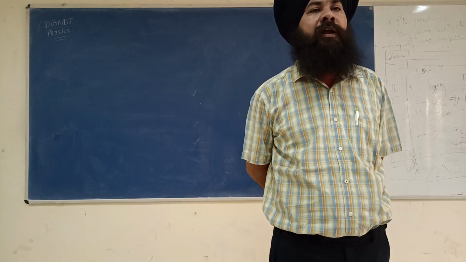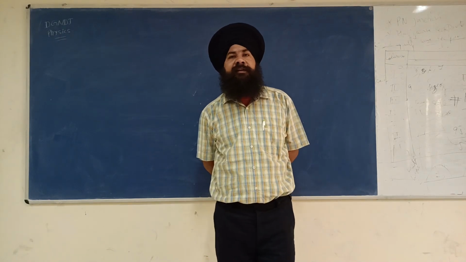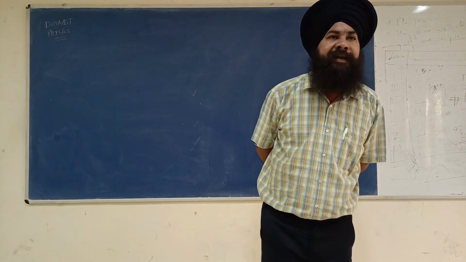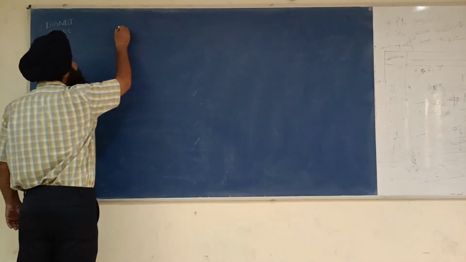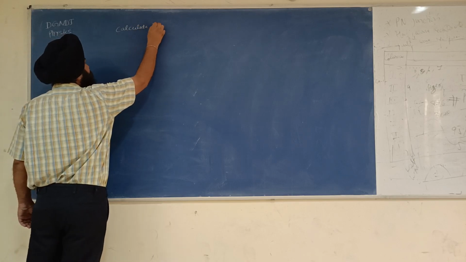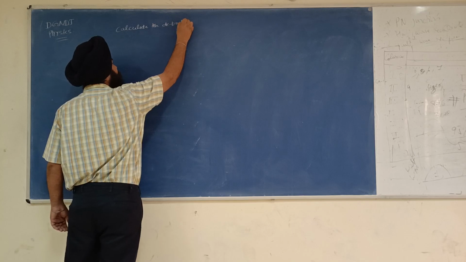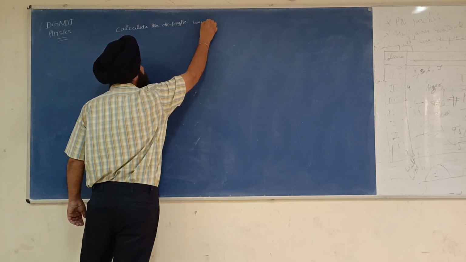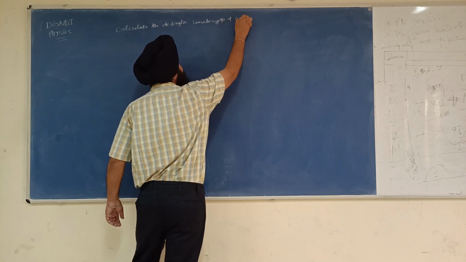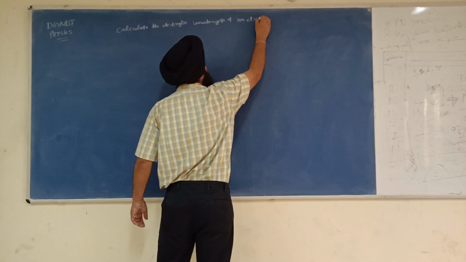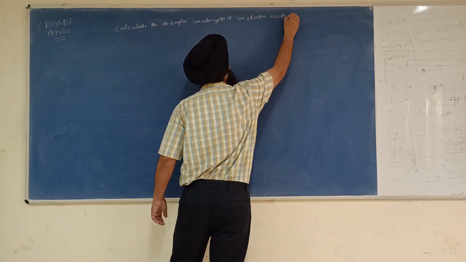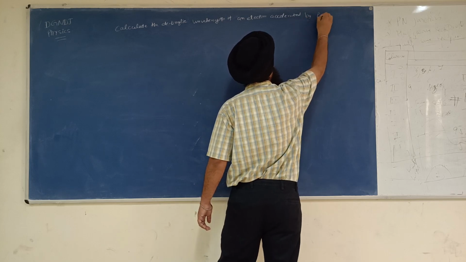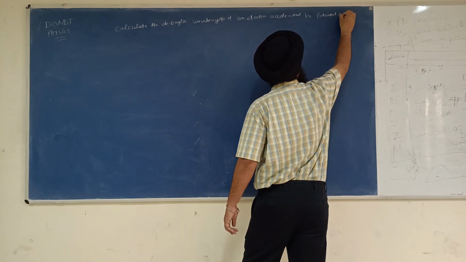Well, first of all, please write: Calculate the de Broglie wavelength of an electron accelerated by a potential difference.